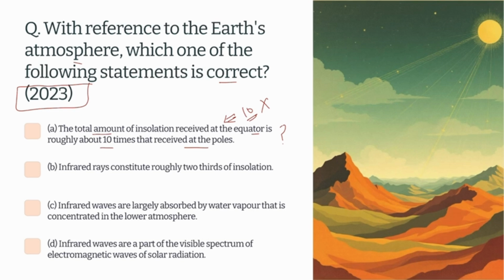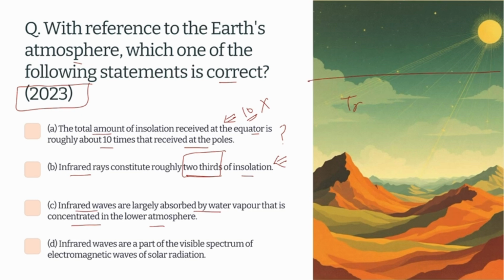Moving to the next option, infrared rays constitute roughly 2/3 of the insolation. A person attempting the prelims paper at the time of the exam faces the same challenge, whether it is roughly 2/3 of the insolation or not. Then the next option: infrared waves are largely absorbed by the water vapor that is concentrated in the lower atmosphere, that is the troposphere.